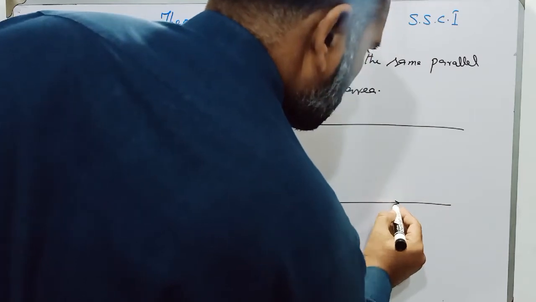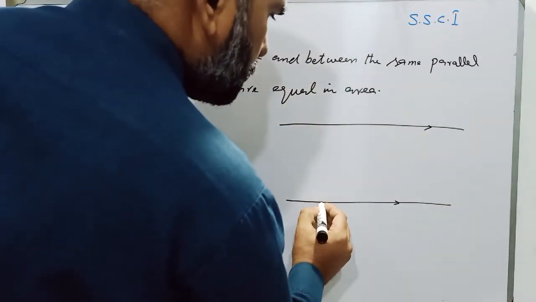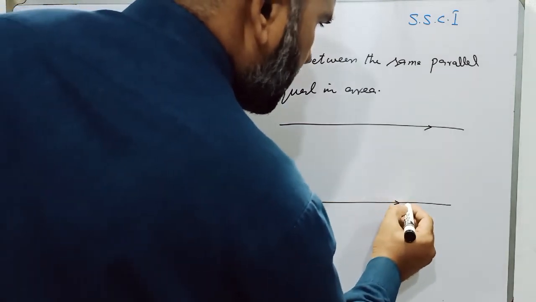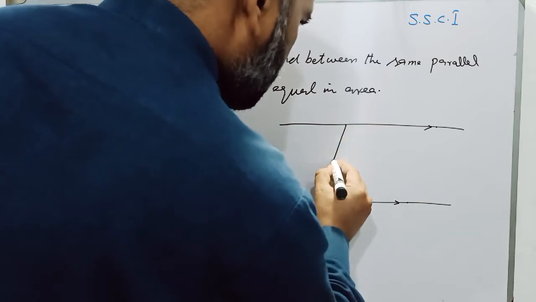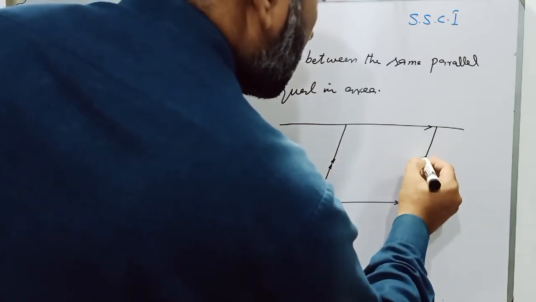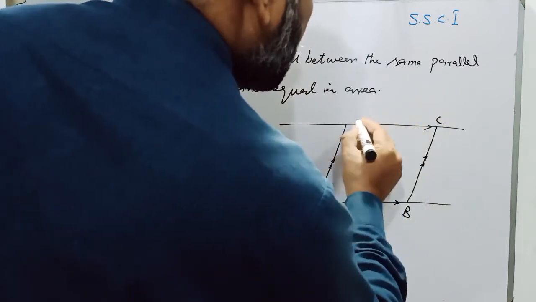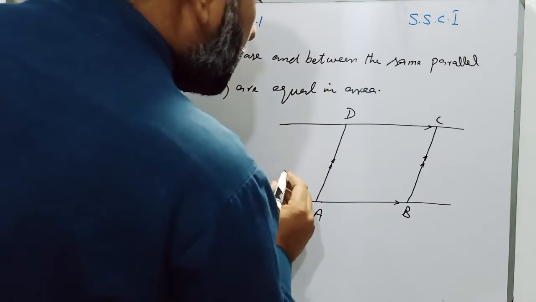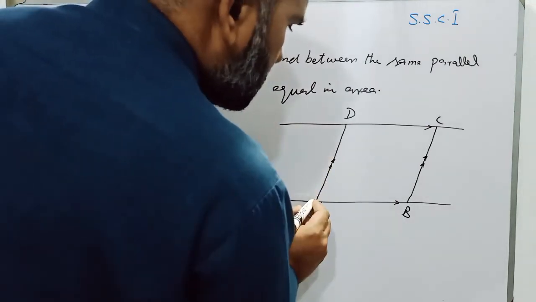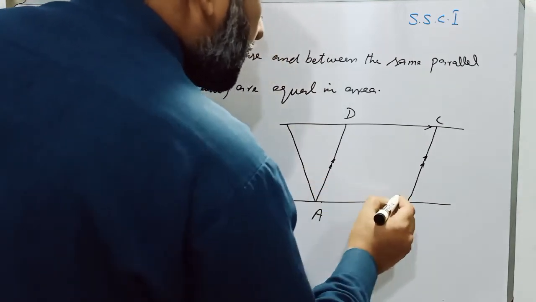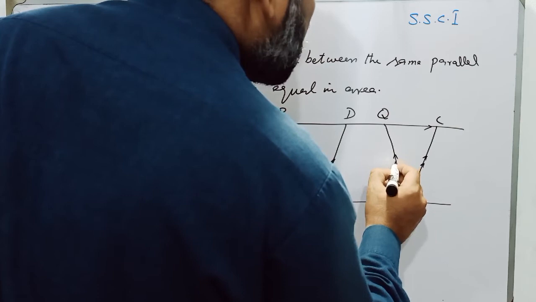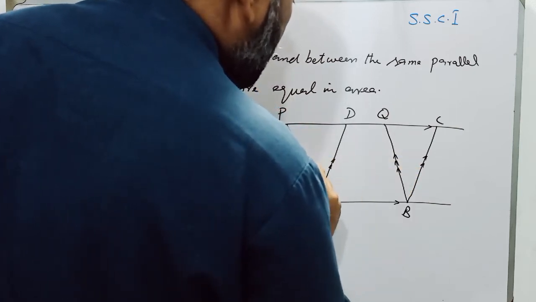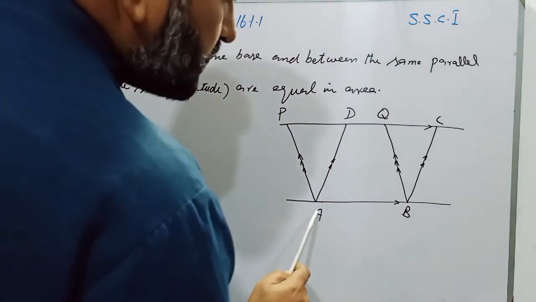Suppose, students, these two parallel lines are given and there are two parallelograms, ABCD and another parallelogram made by joining these two points, which we name P and Q. If you think carefully, the base of both parallelograms is the same, that is AB.